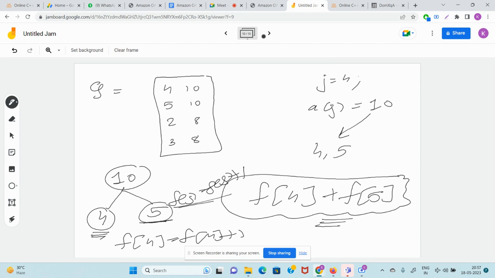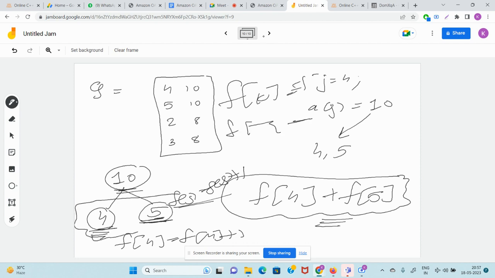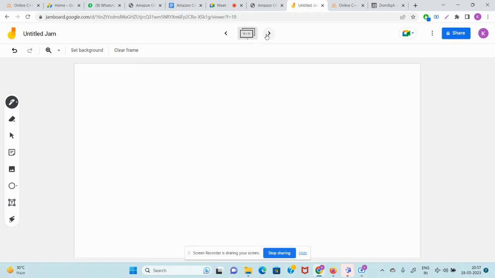But what if you just check who is the parent of 4, and who is the parent of 5, and you directly do frequency of 10 equal to frequency of 10 plus 1? Now you know exactly how many pairs for this 10 are valid. And here you just write f of 10 and you add that up. Although the meaning of f of 10 is not the frequency of 10. I hope everyone has started to understand what trick is being used.